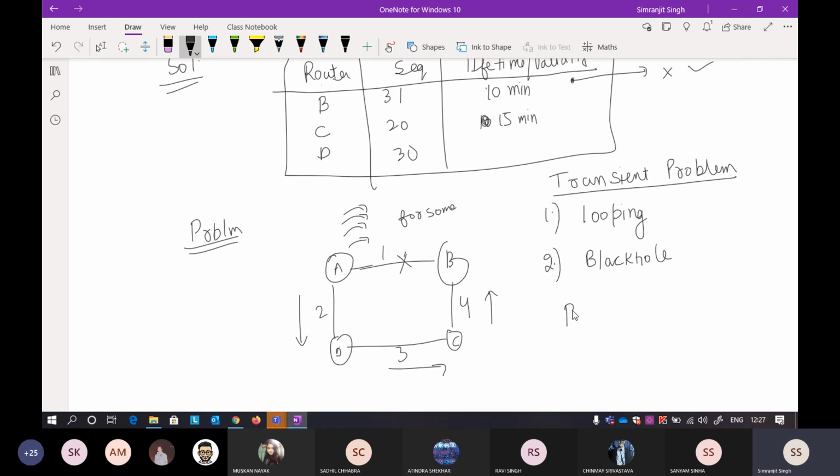In a similar way, there is something called a persistent problem. There is no persistent problem in LSR, but there is a persistent problem in DVR. The persistent problem, I think, was looping. The looping in DVR is a persistent problem. You cannot find a solution for this one. The solution was the count to infinity problem. So when you implemented the count to infinity, the looping problem was also finished, but still there is a persistent problem. Persistent problem means that it will remain forever. Transient problem means it is a temporary problem. Okay, so the only difference between these two is this.